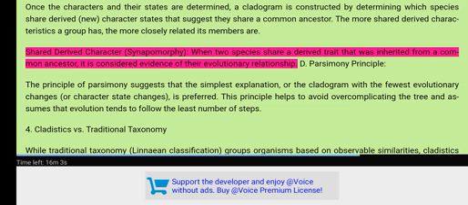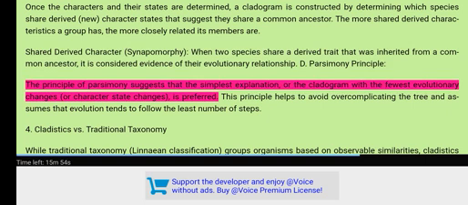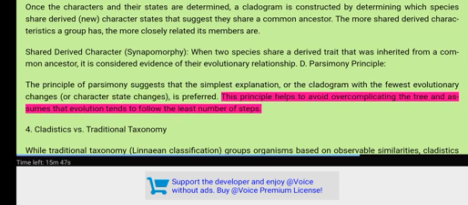Shared derived character, synapomorphy. When two species share a derived trait that was inherited from a common ancestor, it is considered evidence of their evolutionary relationship. D. Parsimony principle. The principle of parsimony suggests that the simplest explanation, or the cladogram with the fewest evolutionary changes or character state changes, is preferred. This principle helps to avoid overcomplicating the tree and assumes that evolution tends to follow the least number of steps.